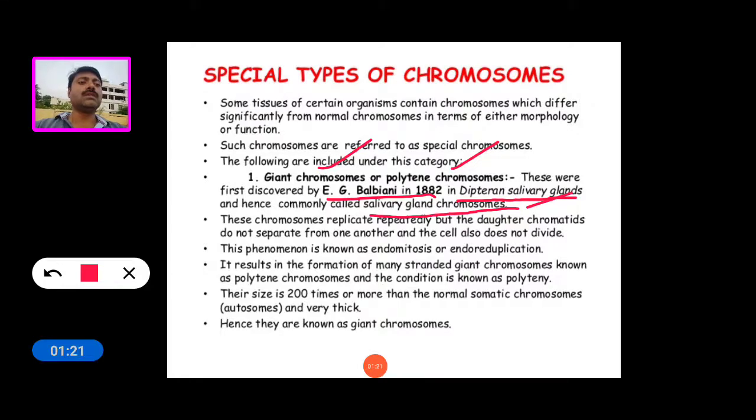E.G. Balbiani first discovered these chromosomes in the order Diptera, in the salivary glands. That's why they are also called salivary gland chromosomes.